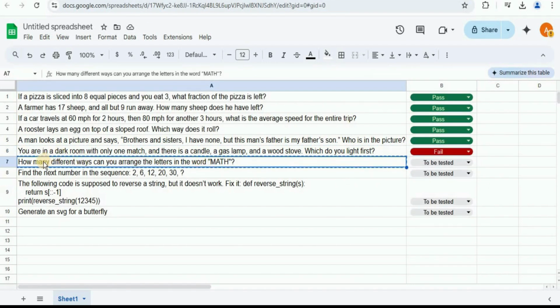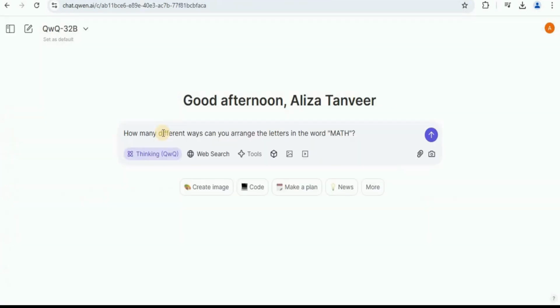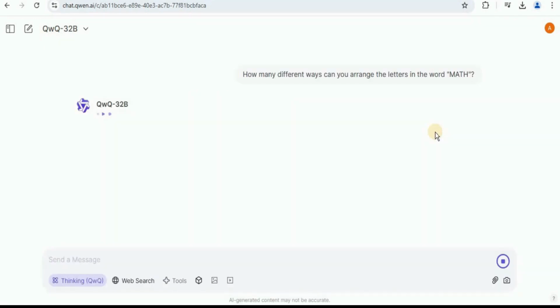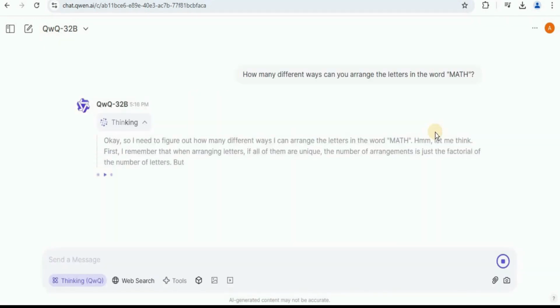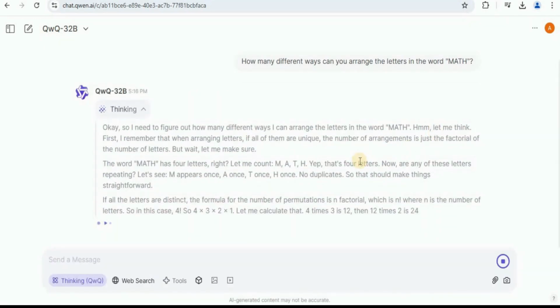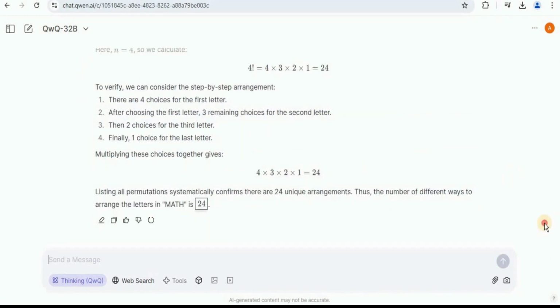Next, we have a question that says, how many different ways can you arrange the letters in the word math? And this question is a mixture of logical reasoning as well as mathematical knowledge. So let's see if it is able to answer this correctly or not. So once you run it, once again, it will start thinking on the question to bring us to the correct answer. Alright, so the response is generated.